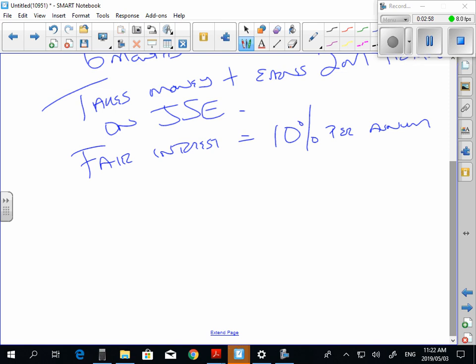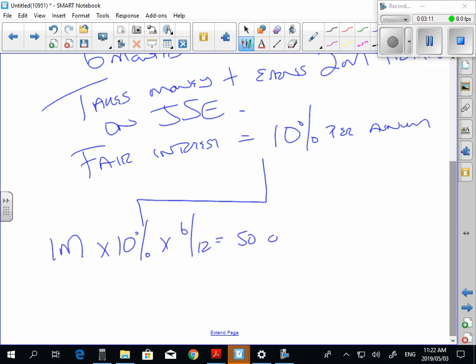So what the court did was say, listen, what should the mother have gotten? She should have gotten 1 million rand times 10% times 6/12. At the end of the day, had this been a normal business transaction, she would have gotten 50,000 rand worth of interest. Are you guys comfortable with that? So what the court did was say we're going to apply the Woolidge principle. Section 7.3 does apply.